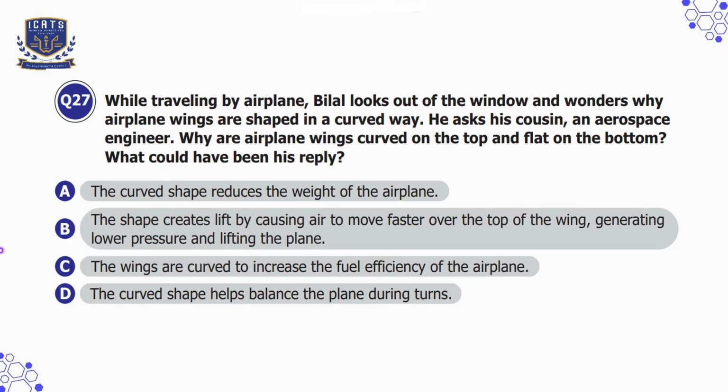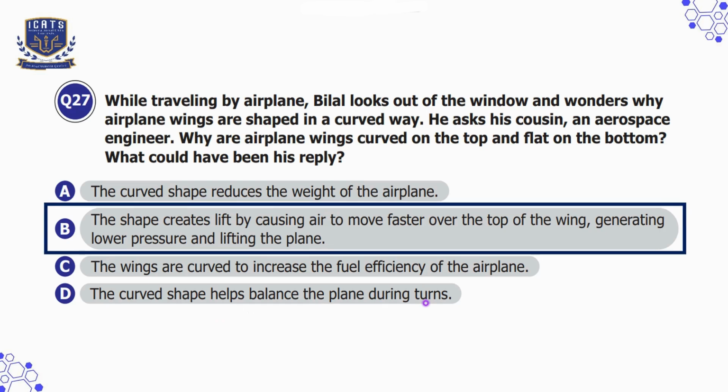So option C is the wings are curved to increase the fuel efficiency of the airplane. That is incorrect because it helps with lift, but fuel efficiency depends on other factors. Option D is the curved shape helps balance the plane during turns, which is also incorrect. So we'll choose option B here as our correct option.